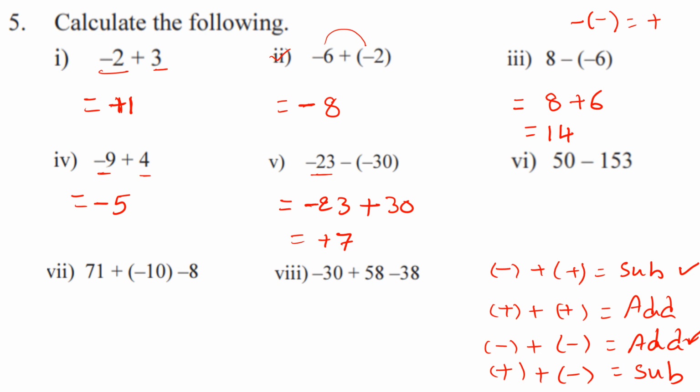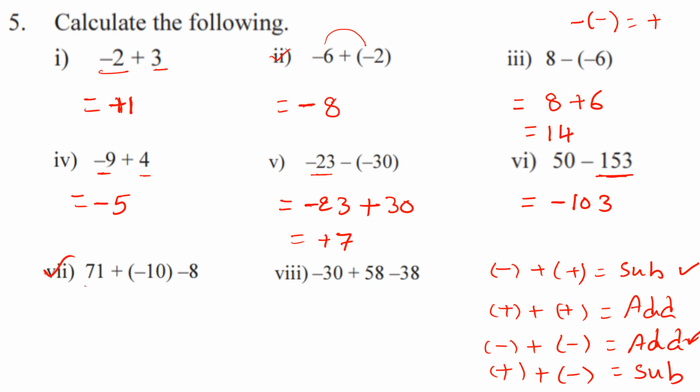Here let us see the sixth question. 50 minus 153. How can we write that? Here the negatives are more, right? We easily understand this. 153 is more. That's why the negatives are more than this positive. So we should subtract it, and the answer will come in negative. So 153 minus 50, that is 103. Okay.